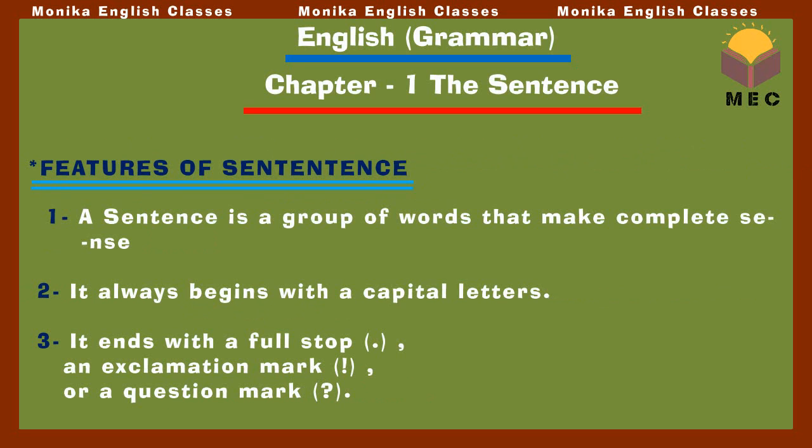Now come to the features of the sentence. What are the particular features of the sentence? Very firstly, a sentence is a group of words that make complete sense. The second one is it always begins with a capital letter. Whenever we start any sentence, we always write the first word with a capital letter. The third one is it ends with a full stop, sometimes with an exclamation mark, or sometimes with a question mark. So these are the features of the sentence.